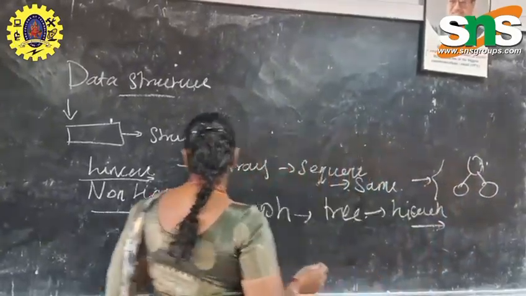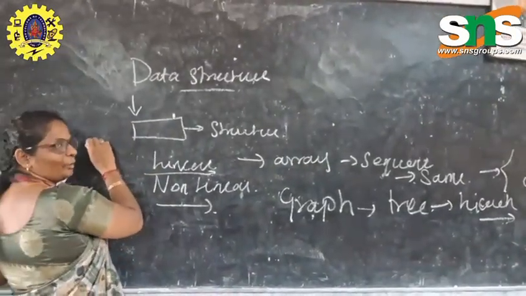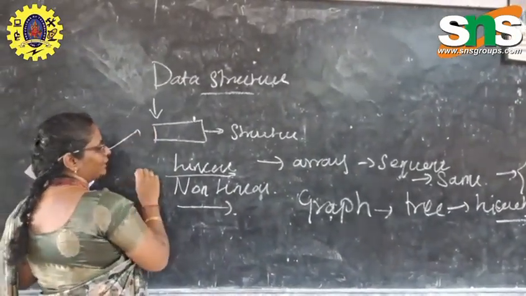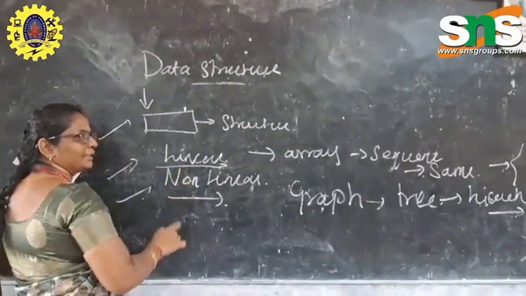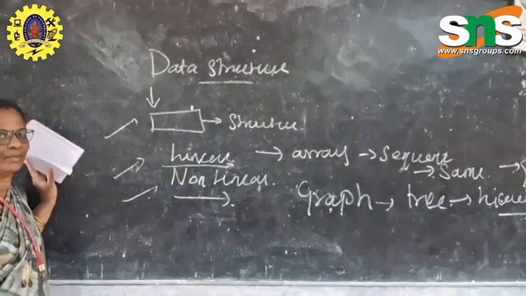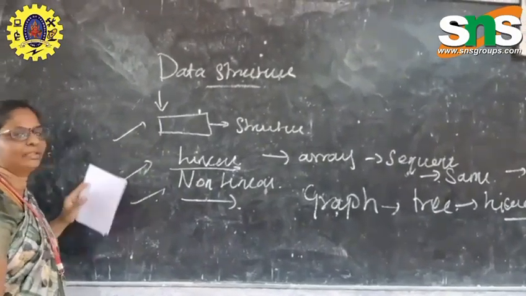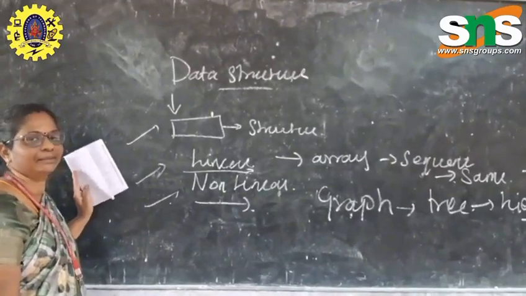So this is called a non-linear data structure. So we know what a data structure is, that it is divided into linear and non-linear. Linear, we take an array, and non-linear, we say a graph as an example. Data structure is a very important thing in computer science.